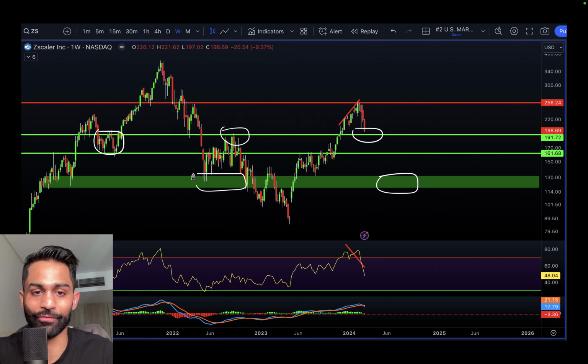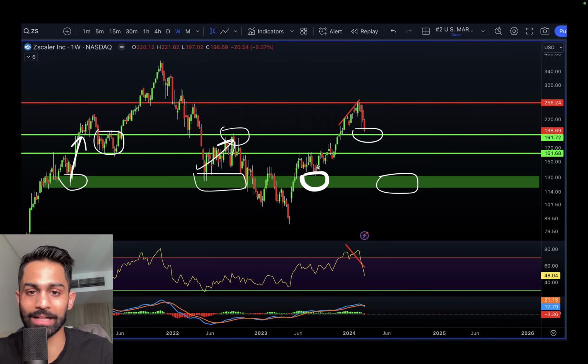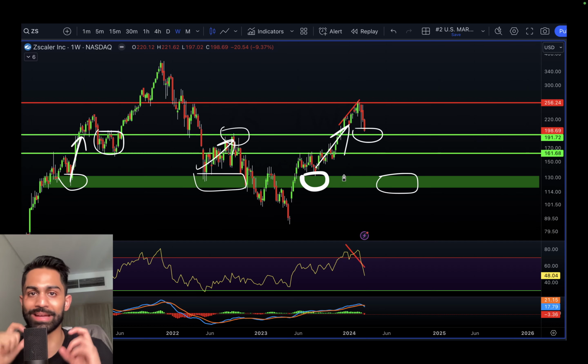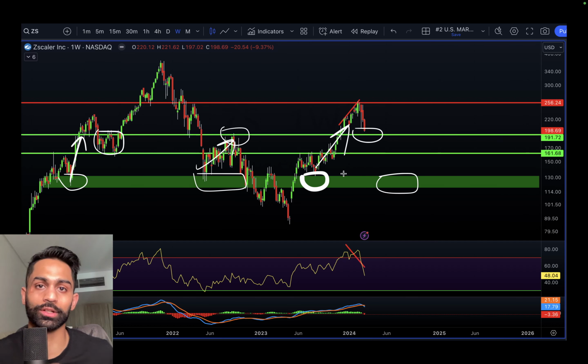In the past, you'll notice that we validated this, we pushed higher from these levels, and this right here, once again, acting as an area of demand, we pushed higher, and there's the buyers that stepped in. Once again, third time we kind of validated that level before seeing lots of buyers step in. So always remember, the area of demand is always where the demand actually shows itself. It's not an area where the old resistance is now turning into a support. They can just be random areas of support here in the stock, but areas of demand come in when there's actual price action reversal, and that's exactly what we're here to kind of identify.